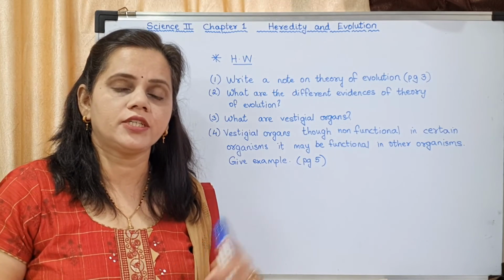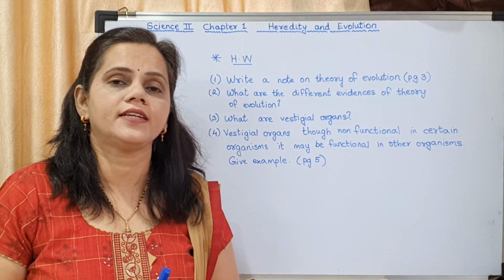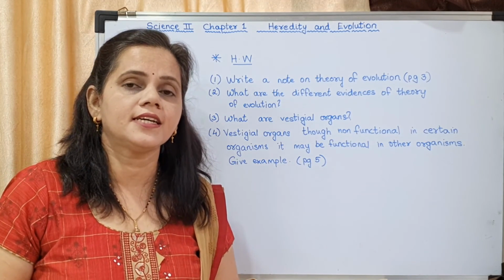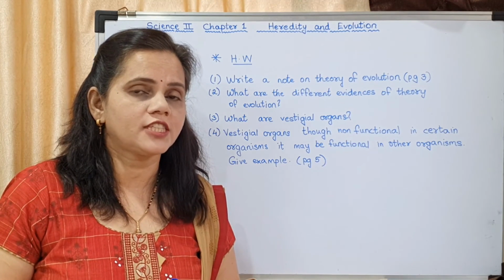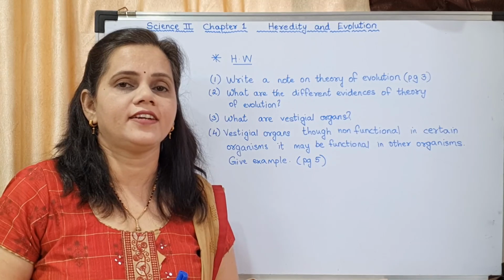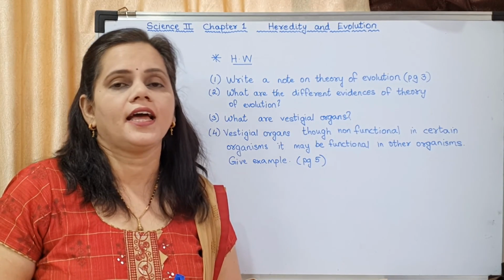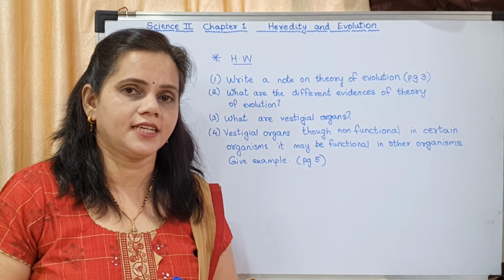Hope you have understood these evidences. The first evidence is morphological evidence. What is the second evidence? The second evidence is anatomical evidence, and the third evidence is vestigial organs.